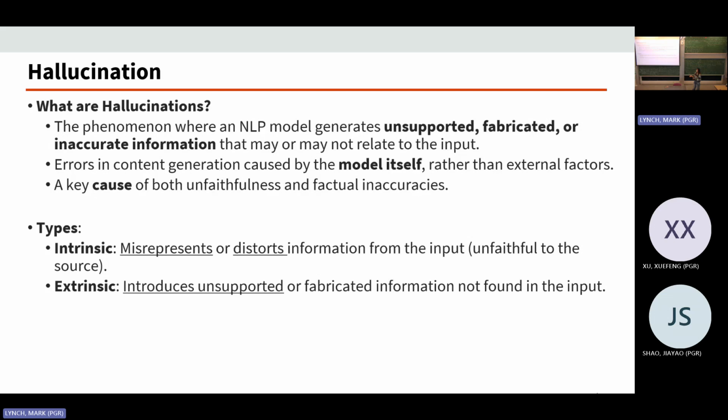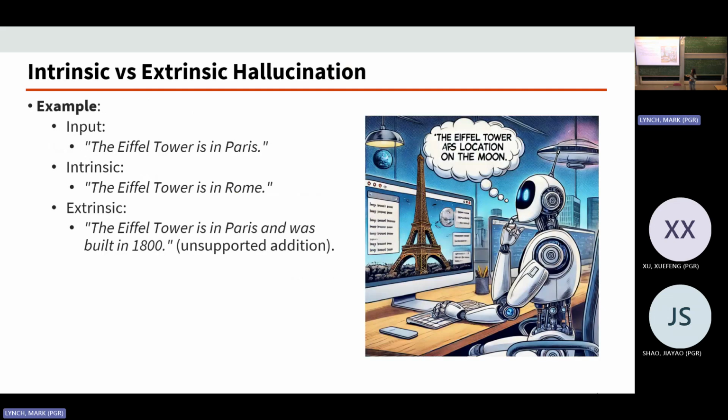Intrinsic is where the model outputs something that conflicts with the original text, while extrinsic is where the model outputs something that has never been mentioned or asked before. So here's an example. We have the original input, the Eiffel Tower is in Paris, and later on in a task like summarization or question answering, the model outputs something like the Eiffel Tower is in Rome.